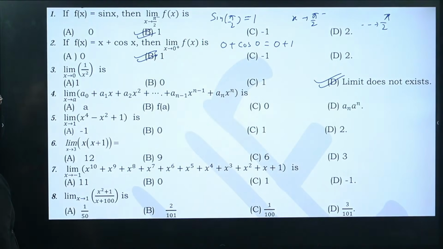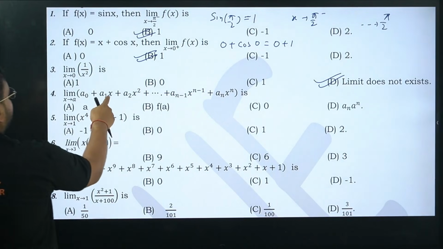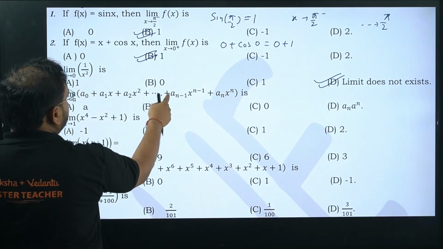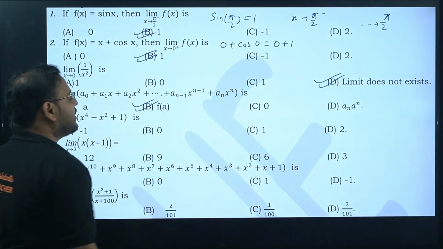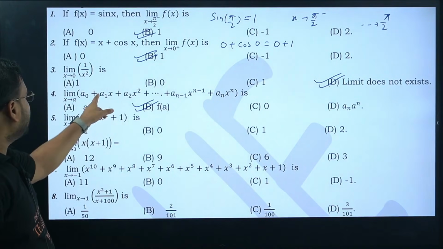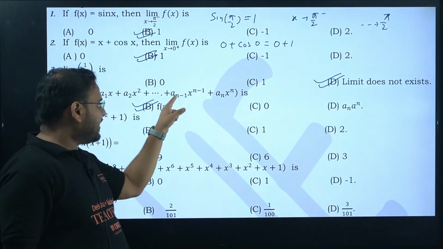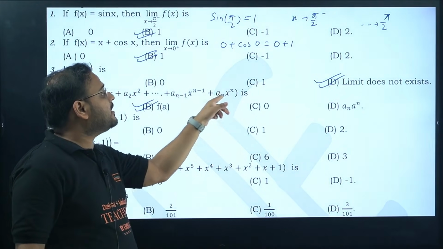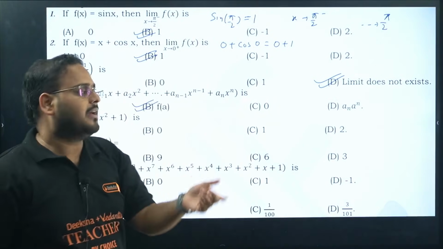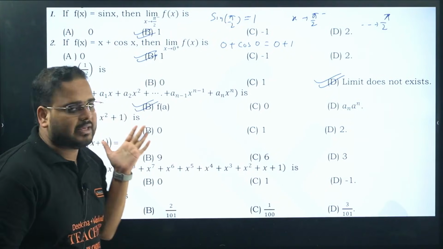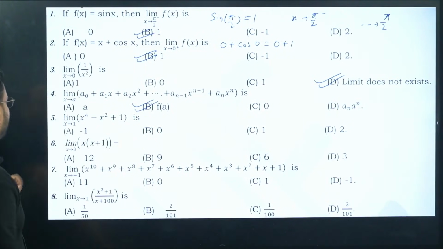Here, a0 plus a1 x, put x as a. So you'll get a1 into a, a2 into a square, and so on. You'll get a function in terms of a. If you substitute the value here, a1 into a, a2 into a square, a(n-1) into a power n minus 1, a n into a power n. So this is a function in terms of a variable a. So the answer is f of a. Clear?